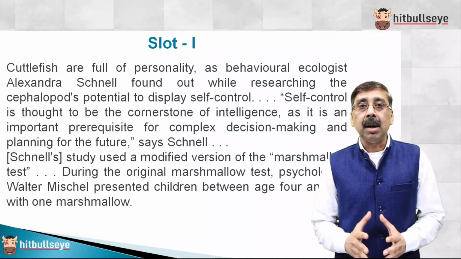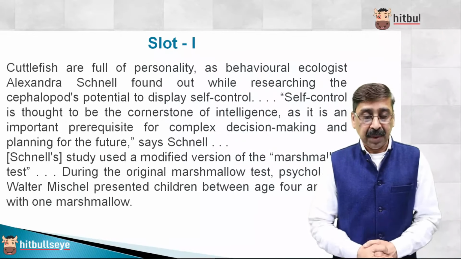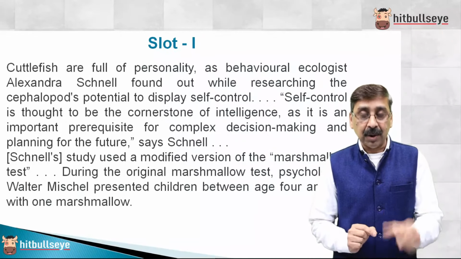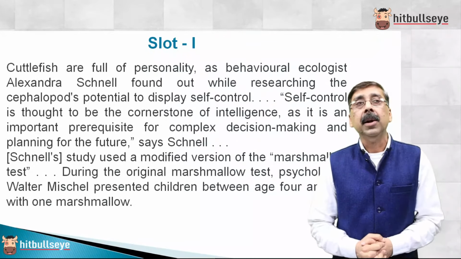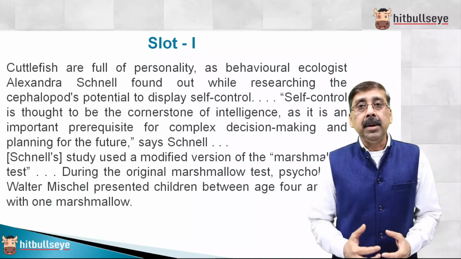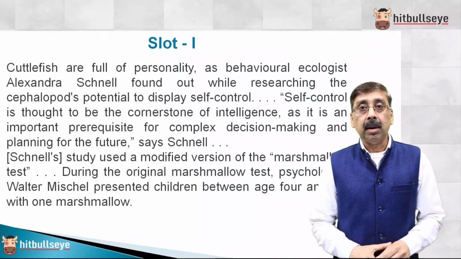In CAT, generally we'll come across 4 very important areas on which you will find RCs to be based. One, science and technology. Right now the RC which is visible on screen is a science and technology based RC. Then second area, very prominent, business and economy. Third area is called sociology.